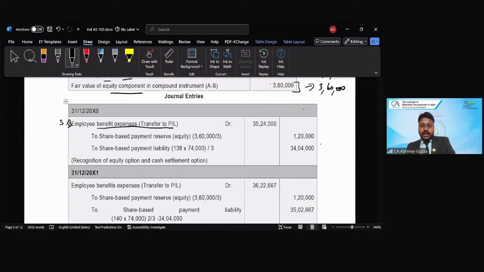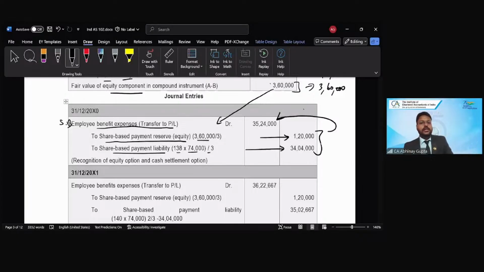So how is this amount calculated? This amount is calculated for two components: one, the share-based payment reserve, the equity option, and the other, the share-based payment liability, the cash option. So 3,60,000 as we have computed above, into 1/3, right? And 138 into 74,000 into 1/3, right? So these are the amounts for year one, and the total of these will be the total expenditure for year one. The entry would be share-based employee benefit expense to equity reserve share-based and liability share-based account, right?